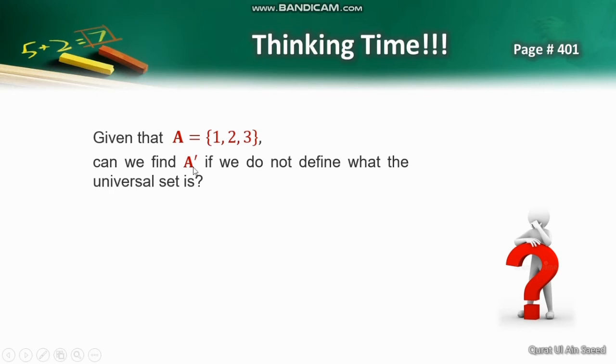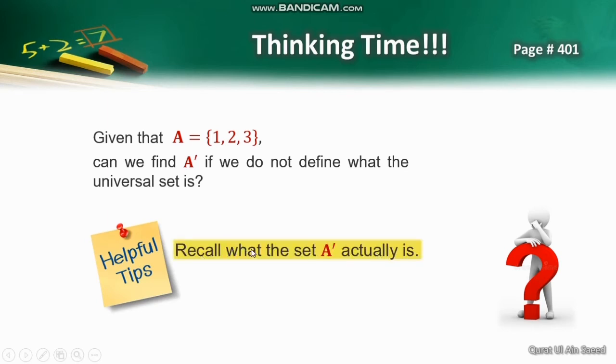Now there is a question for you all. Given that set A has members 1, 2 and 3, can we define A complement if we do not define what the universal set is? Think for a while. Can A complement be defined if we do not define the universal set? Recall what the set A complement actually is.